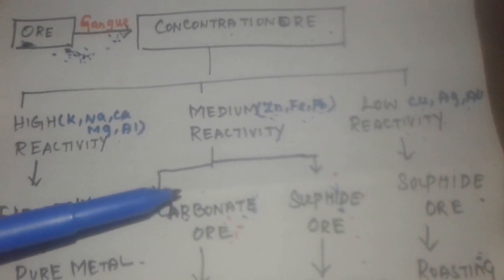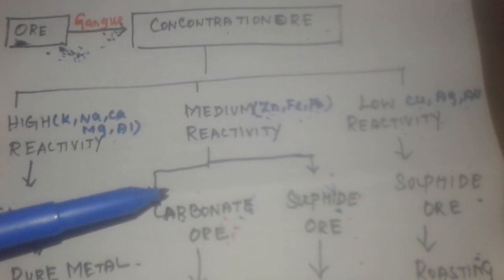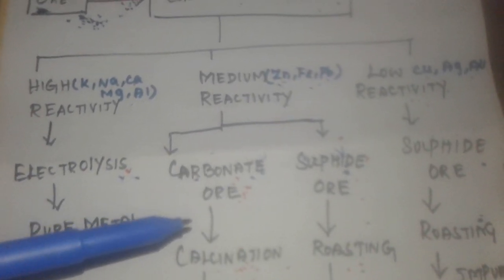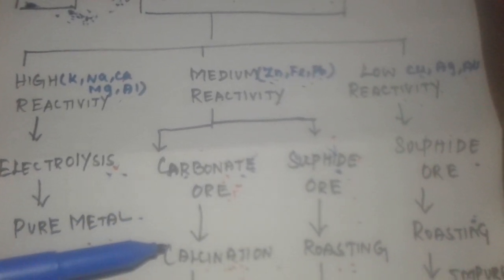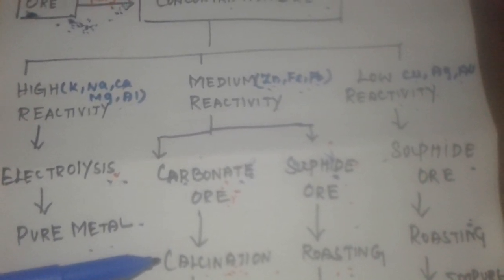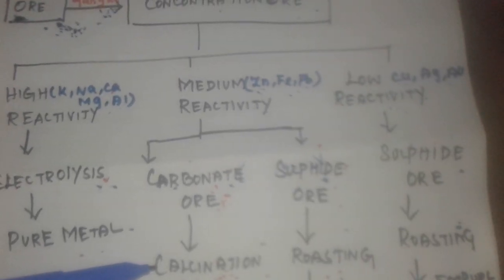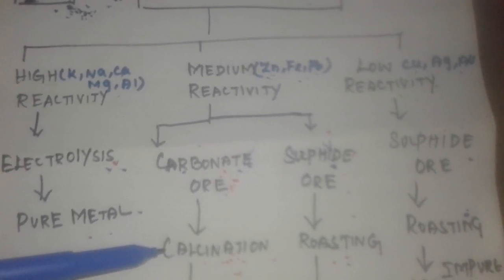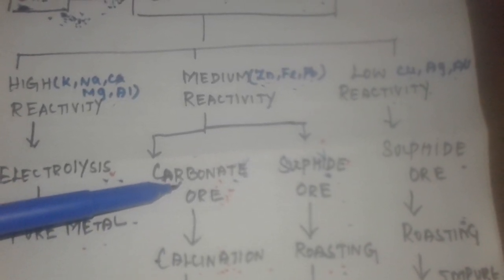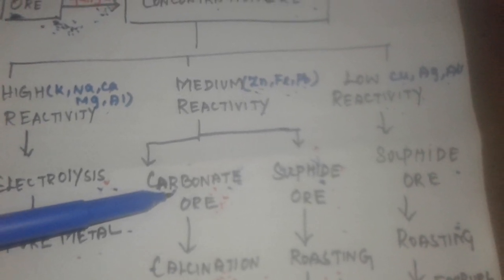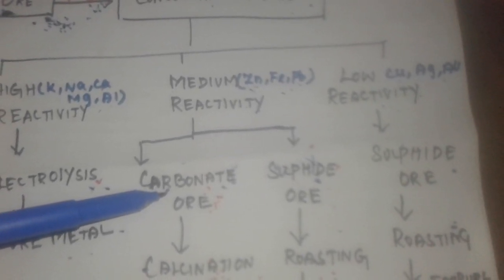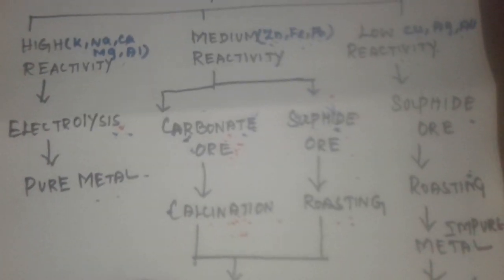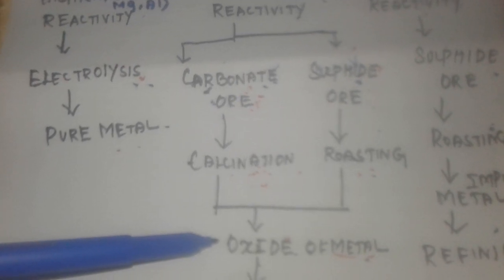Apart from this, how can I extract my metals from a carbonate ore? I undergo a process called calcination. What do you mean by calcination process, children? Calcination is a heating process. We heat the particular carbonate ore in a limited supply of air. In a limited supply of air, the carbonate ore is converted into oxide, the oxide of the metal.